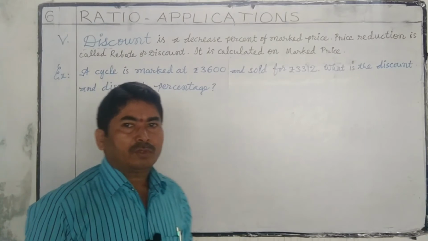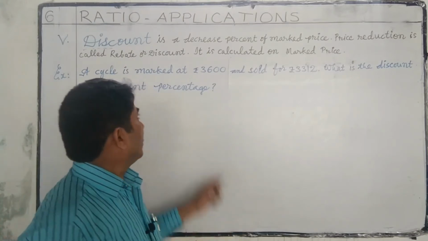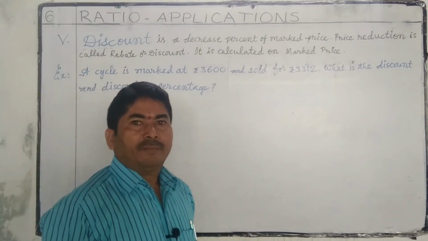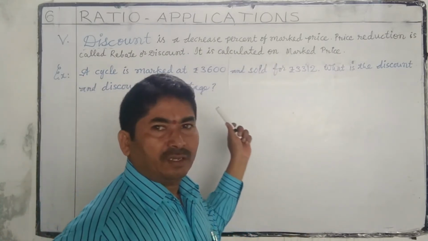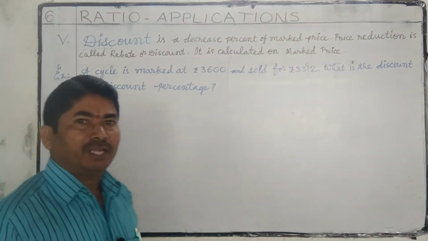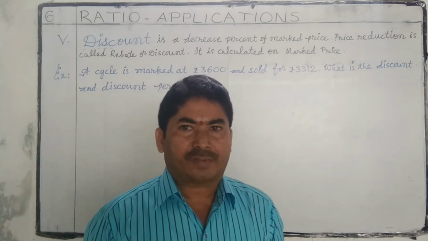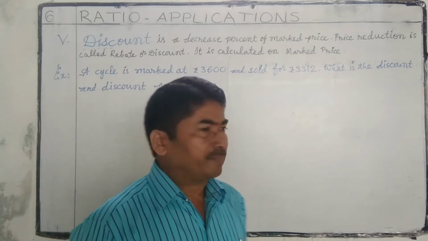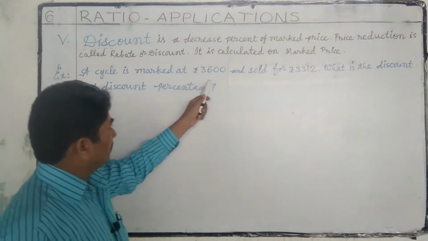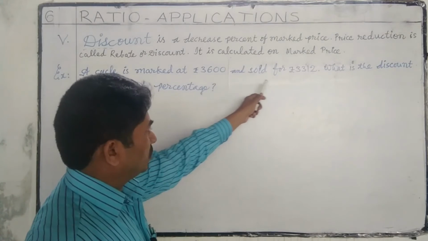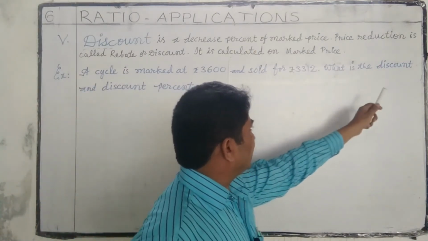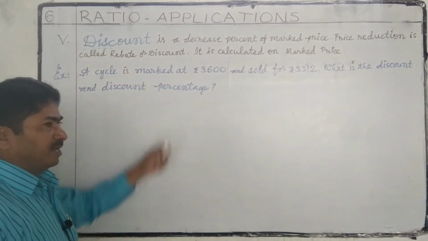Discount. What is a discount? Discount is a decreased percent of market price. Price reduction is called rebate or discount. It is calculated on market price. Let us observe an example. A cycle is marketed at 3,600 rupees and sold for 3,312 rupees. What is the discount and the discount percentage?